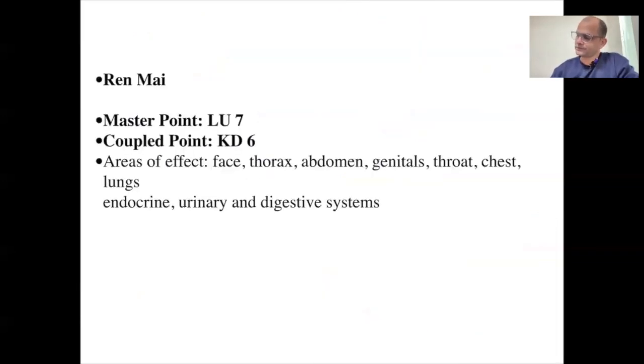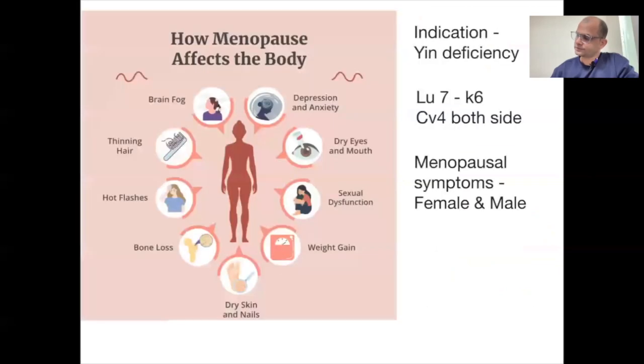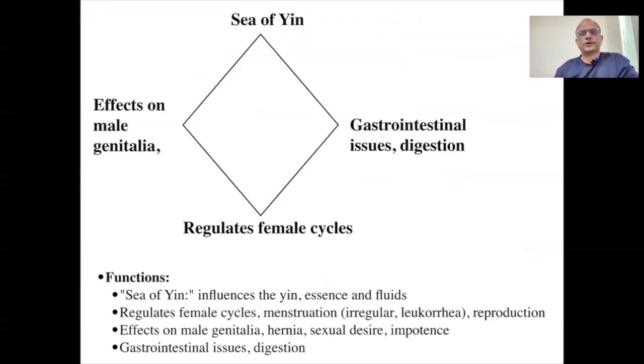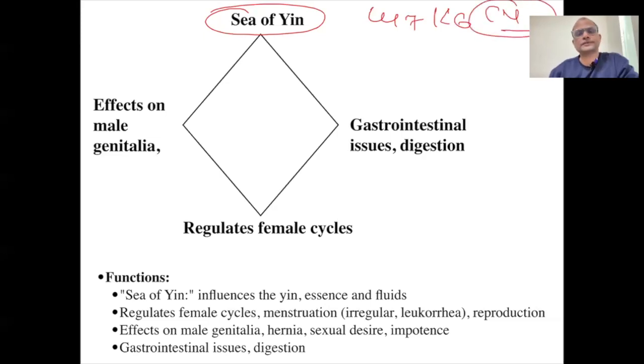For example, these 4 problems. If you want to improve the yin in the female, अगर आपको female में yin बढ़ाना है, so lung 7, kidney 6, CV1. CV1 will be bilateral. You want to regulate the female cycle.